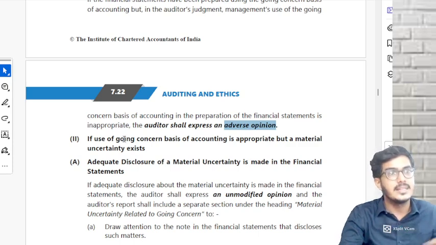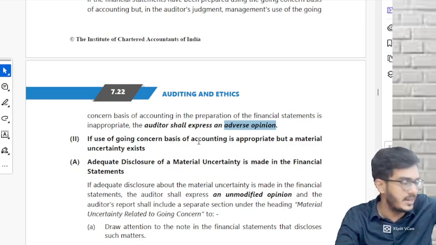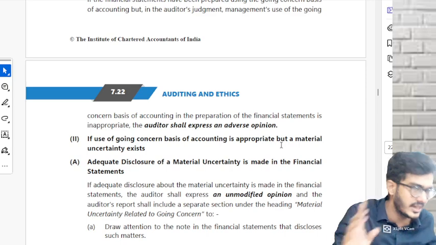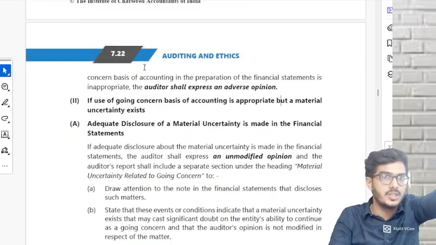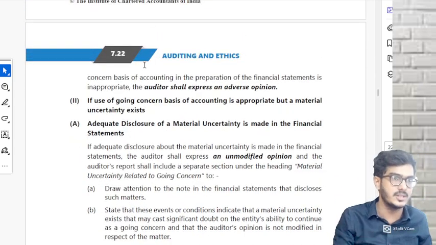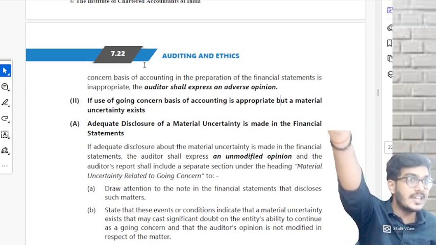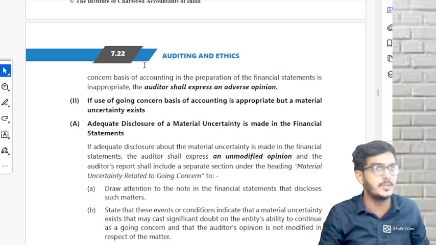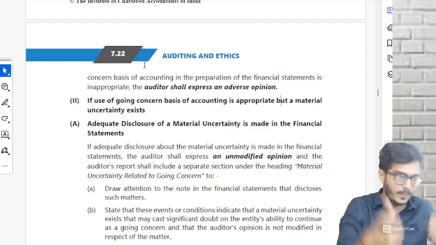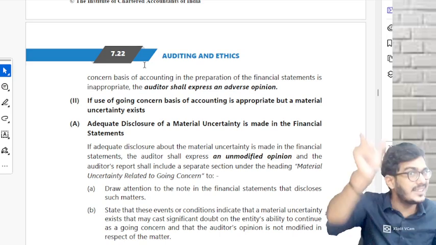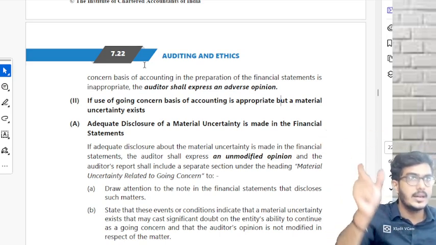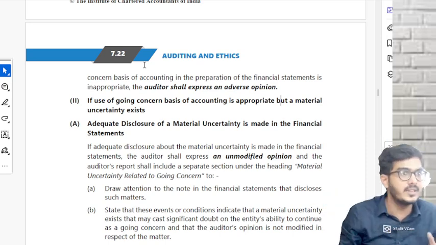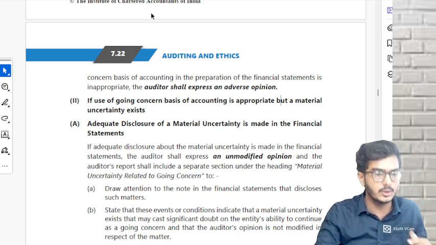Yes. Then, second case, if use of going concern basis is appropriate, but the material uncertainty is existing. If that is the case, two situations. What are those two situations? Material uncertainty, that event has been disclosed in the FS by the management, or it has not been disclosed by the management. Listen to me properly. Going concern appropriate, but there is an uncertainty. There is some event. Now that event, if the management is honest, they will disclose it in the FS. If they want to cheat, they will not disclose in the FS. Those are those two situations.